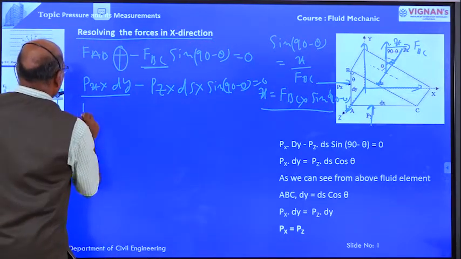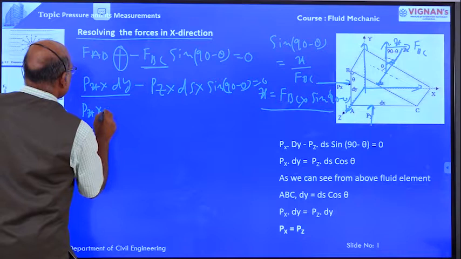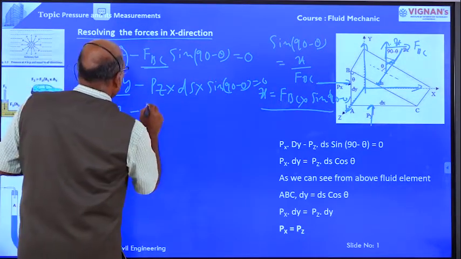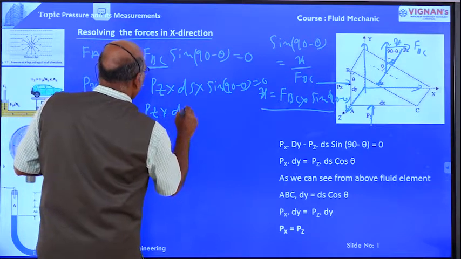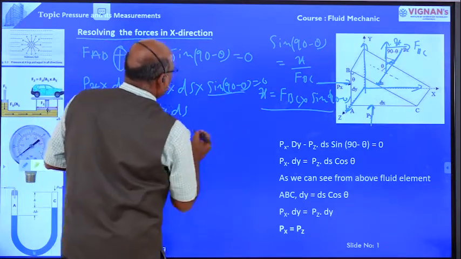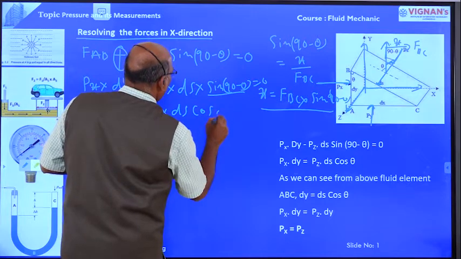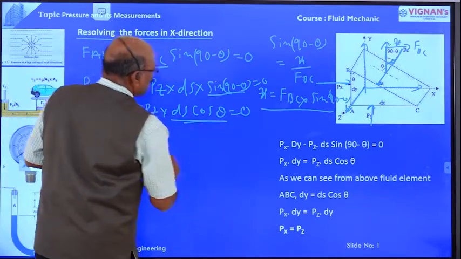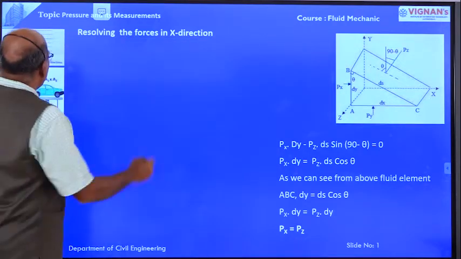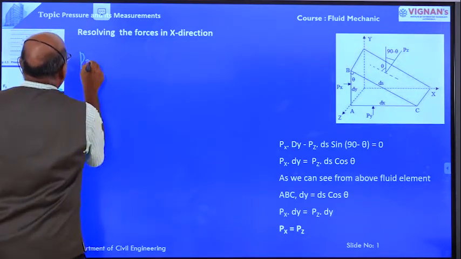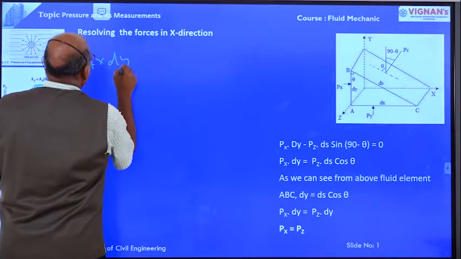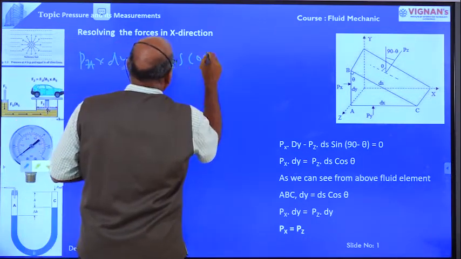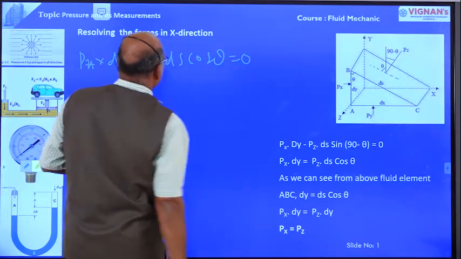Right? Therefore, Px into dy minus Pz into ds cos theta is equal to 0.